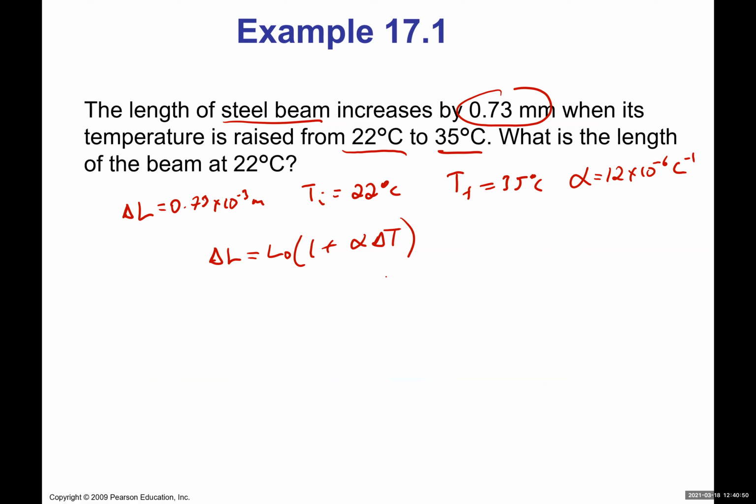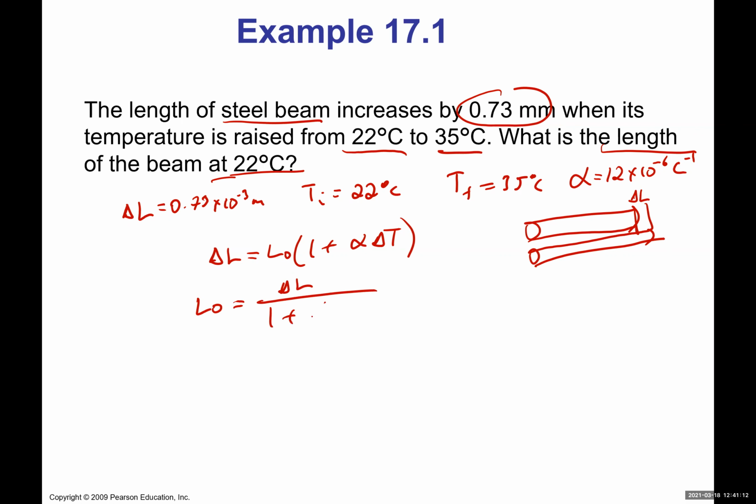Okay. In this particular example, I want the original length of the beam at 22 degrees Celsius. That means, let's say this was the original beam. And now because I increase the temperature, there's a little bit of increase, right? And this delta L represents that increase. So to rearrange this, I can divide both sides by 1 plus alpha times delta T. Then I have delta L over 1 plus alpha times delta T.